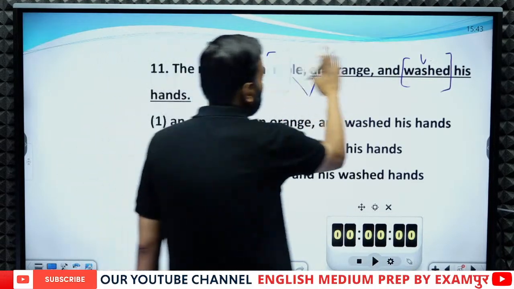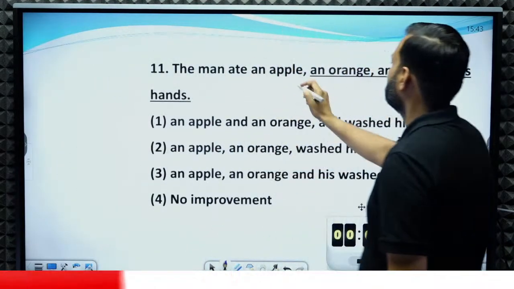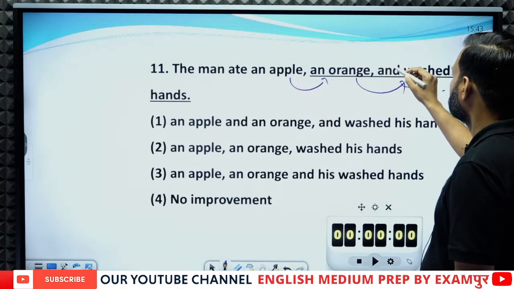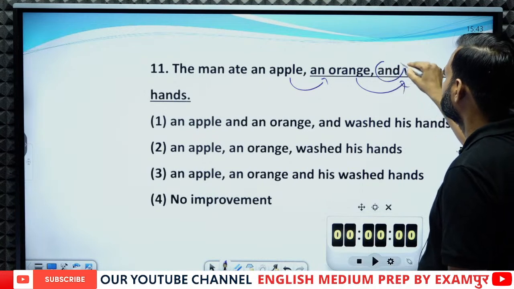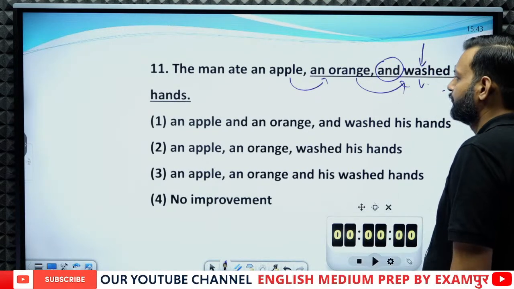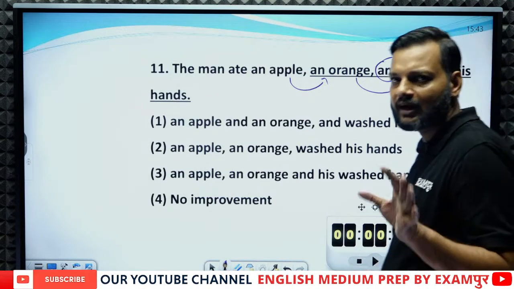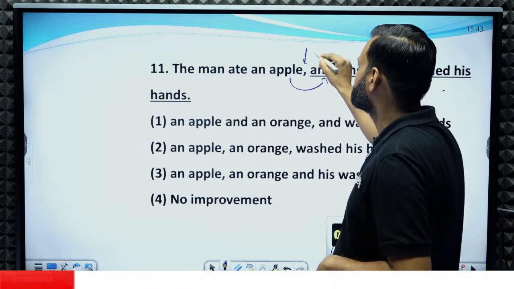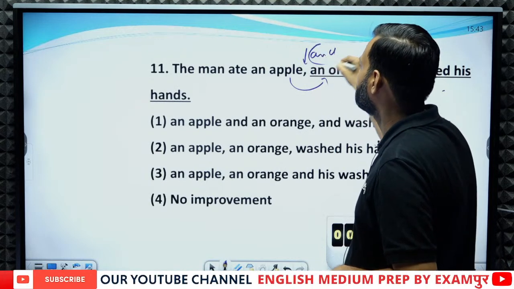Here we have apple, orange and washed. So here they have used "and". Okay, but washed is not a noun, it is a verb. That means in the sentence there are just two nouns, apple and orange. So there must be "and" between them.